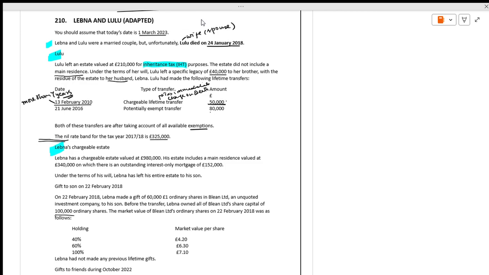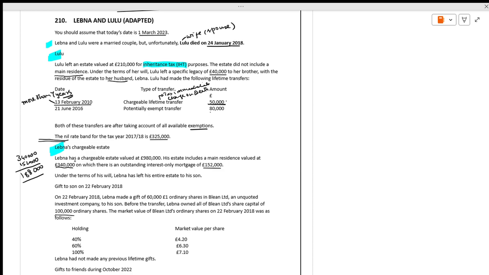Lebna has a chargeable asset value of 980, which includes a main residence. His estate includes a main residence valued at 340, with an outstanding mortgage of 152. When you are charging, we will do this subsequently. From the value of the residence we have to deduct the mortgage: 340 minus 152, which is 188.